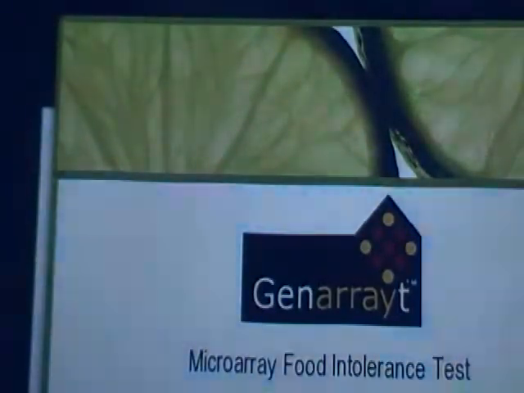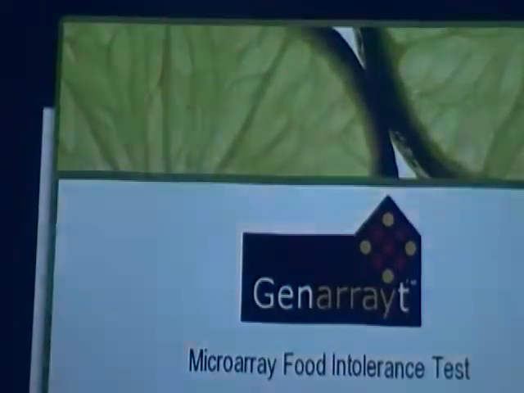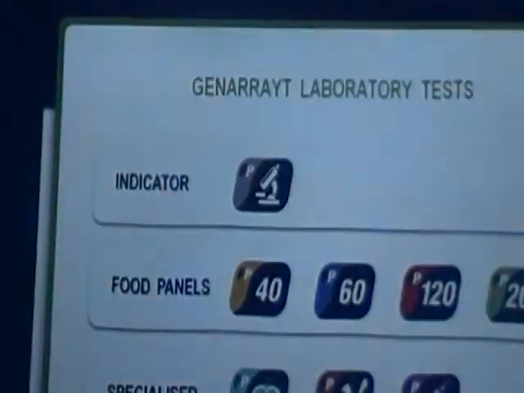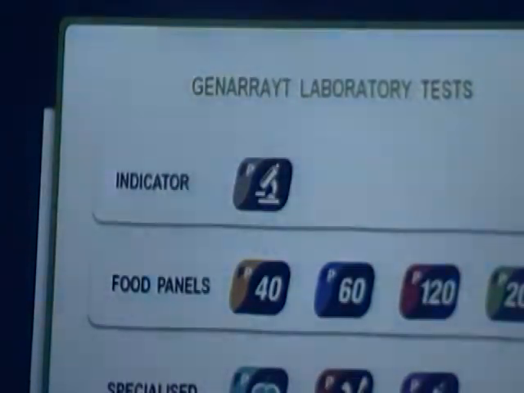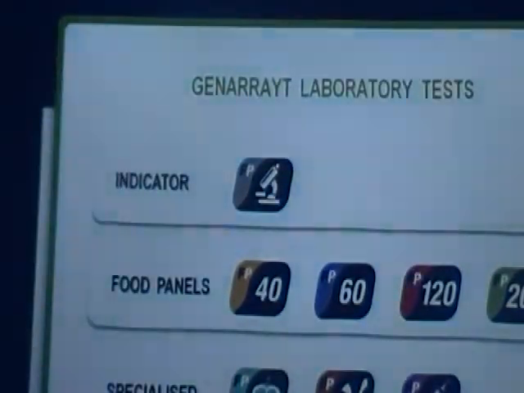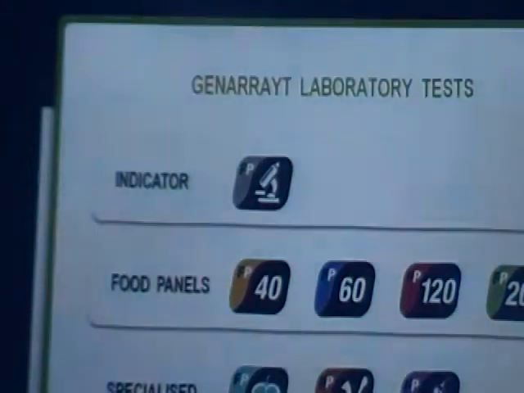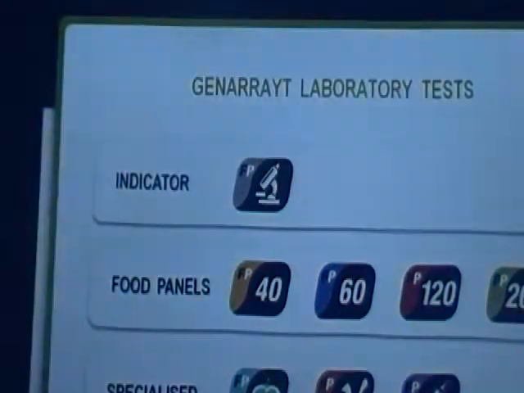The higher version to detect food intolerance that we have introduced in India is the Generite system. It involves 221 foods, using microarray technology, with a 5 mm by 5 mm chip on one slide, which has 221 foods coated onto one chip. When we run it, we get the test for 221 foods.